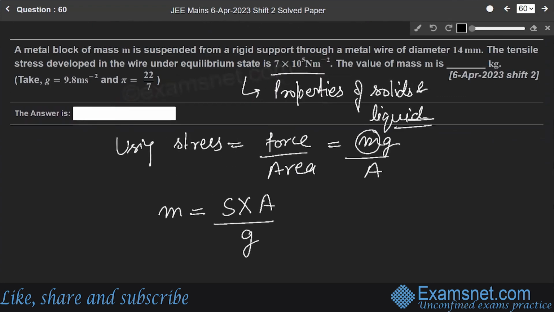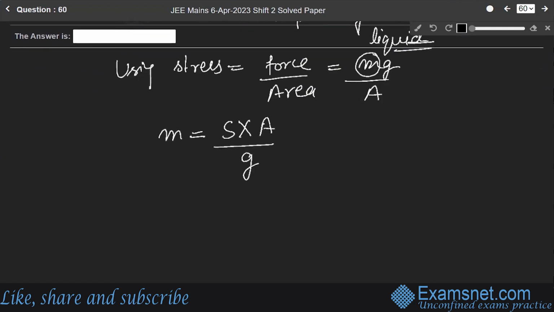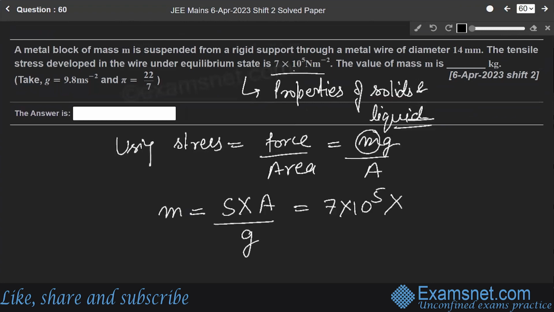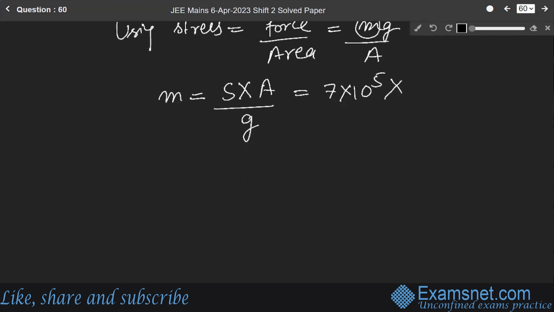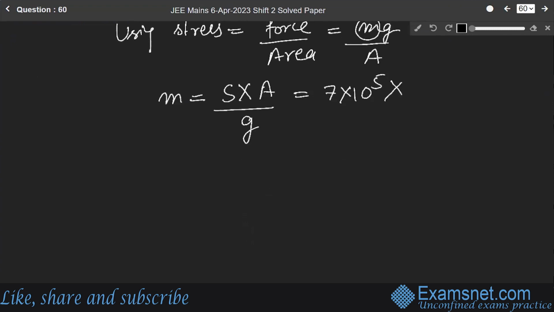Stress is given as 7 into 10 to the power 5. Area is pi r square; diameter 14 millimeter means radius 7 millimeter. Gravity is 9.8.